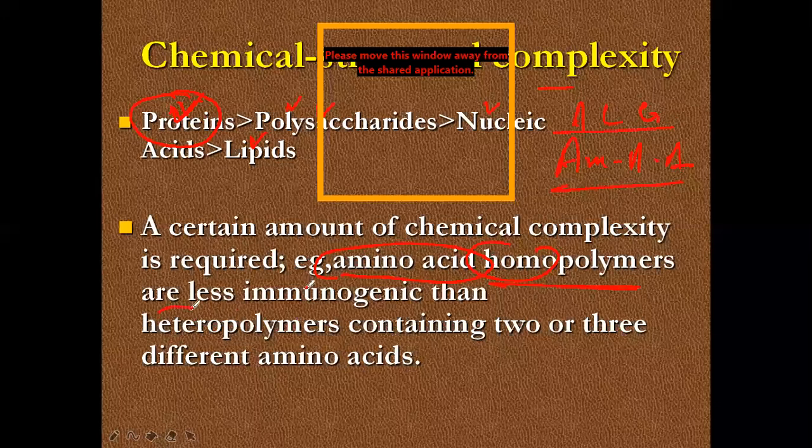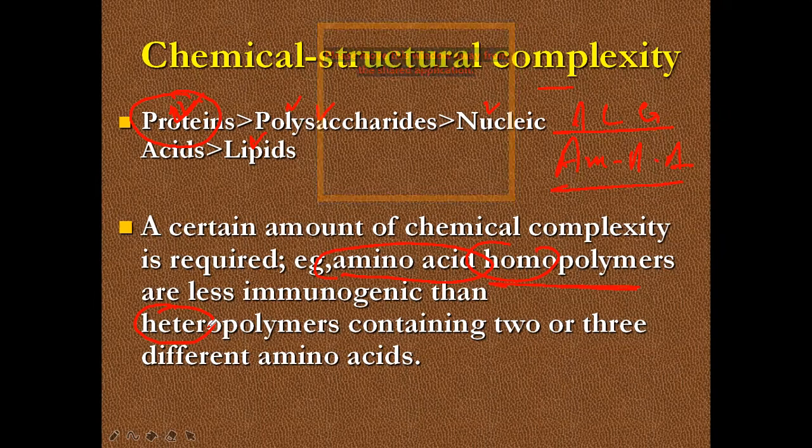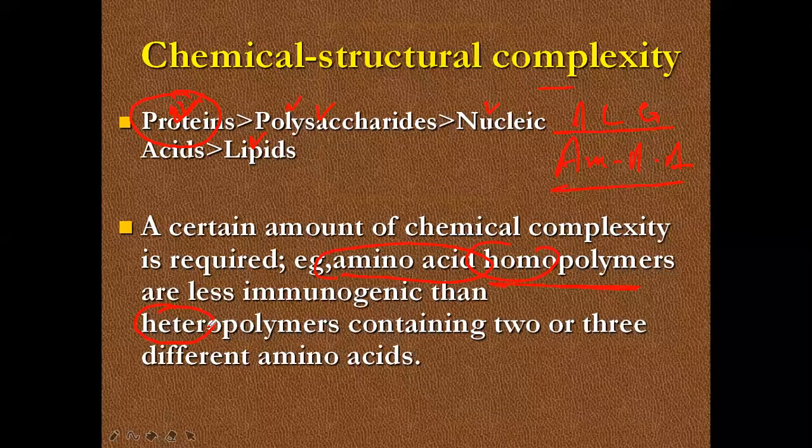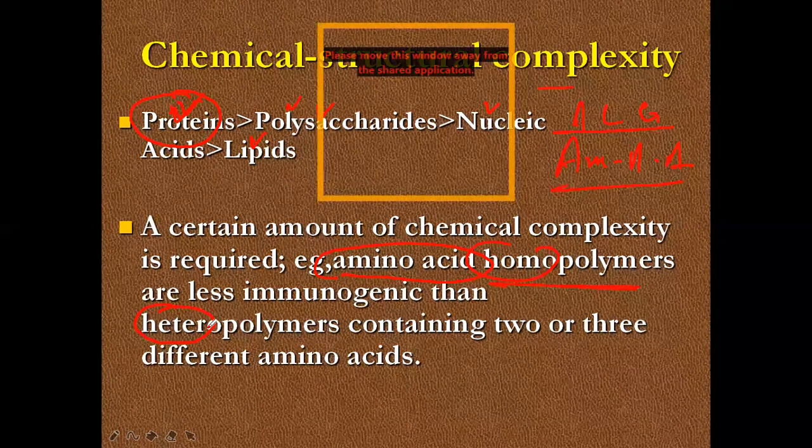If the structure is complex, it is a strong immunogen. If the structure is not much complex, it is a weak immunogen. Understand? Which one is a stronger antigen: protein, carbohydrate, nucleic acid, or lipid? Which one can stimulate and react? Protein.